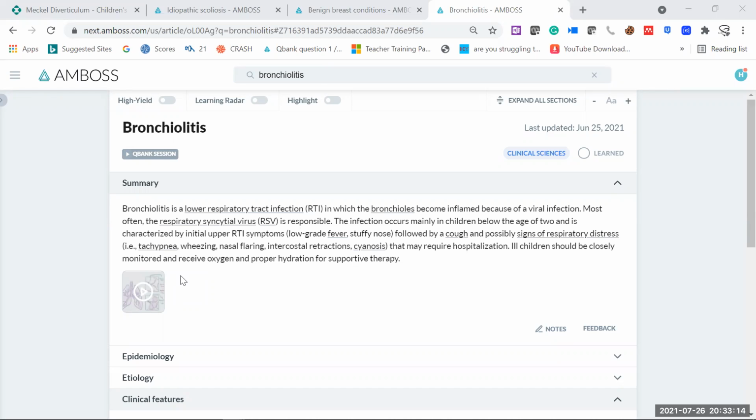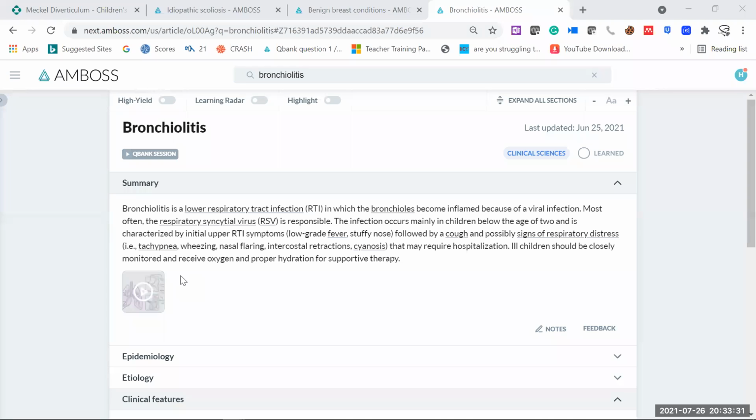The infection occurs mainly in children below the age of 2 and is characterized by initial upper respiratory tract symptoms. So what are the upper respiratory tract symptoms? The patient is having low-grade fever, there will be a stuffy nose, and then later on we will see a cough and possibly signs of respiratory distress.